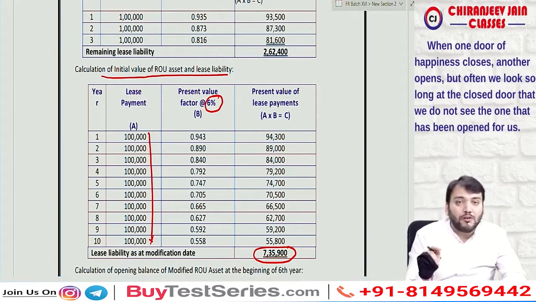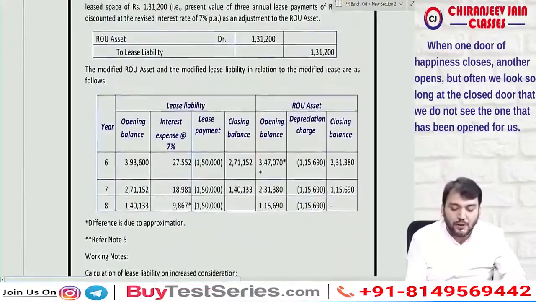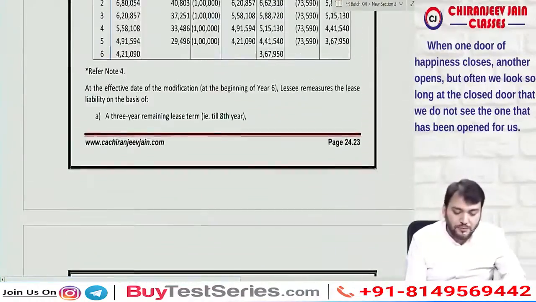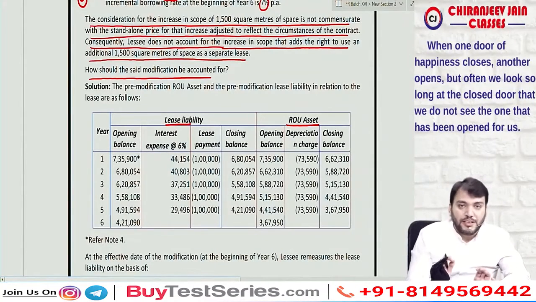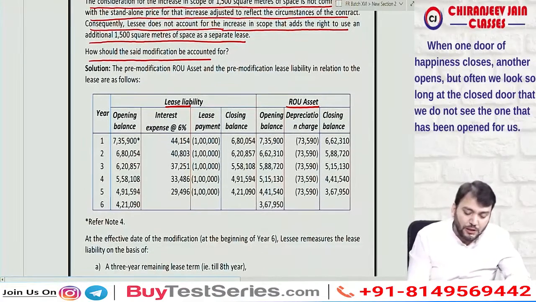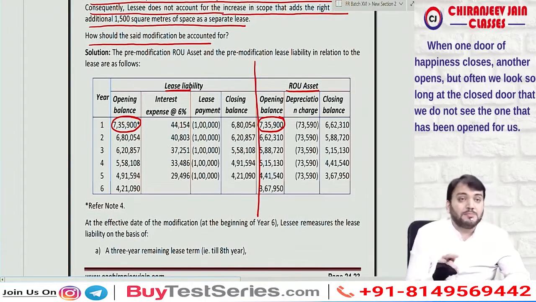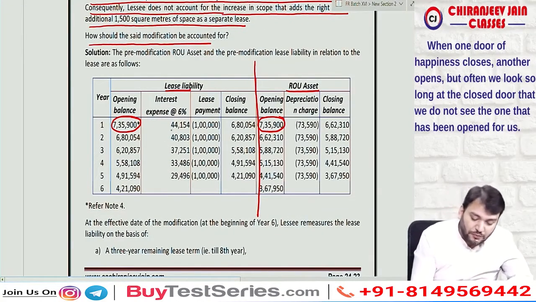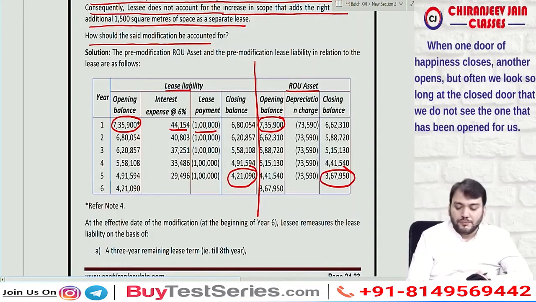Now we'll find out the carrying amount of lease liability and ROU asset as on the date of modification. That we need to find out. So we'll find out the carrying amount of lease liability and ROU asset as on the date of modification, means at the end of 5th year, that we can do. It is 7,35,900. This is also 7,35,900. You can make 2 working notes or you can do it in one working note only. Correct. Now lease payment is made at the end of the year. So you can see first we'll calculate interest, then lease payment. You can easily calculate this amount. Understood? Have you understood? Yes, sir.